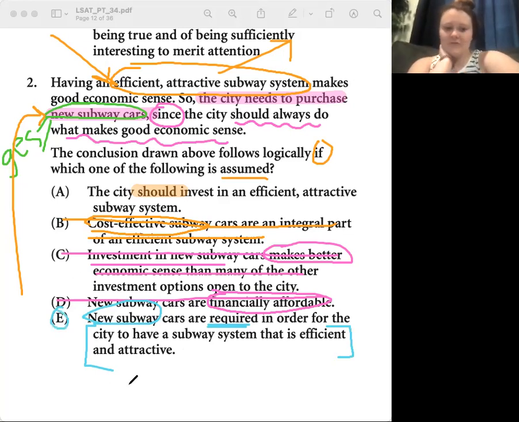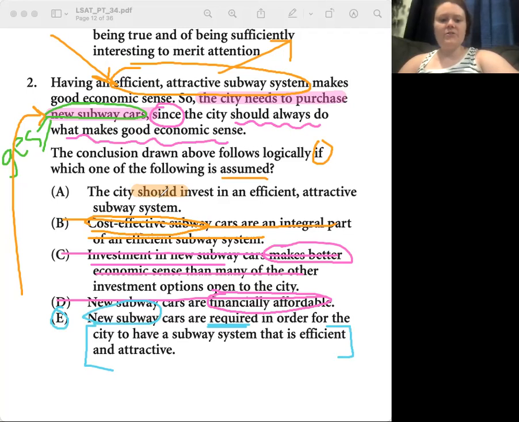Perfect. So how do you feel about this? And then back to A. Do you see why this one is wrong, where should is just too mild? Yeah. I was going to say A might be a strengthener, but even then, why would A still not be a great answer for a strengthen question? I just don't like A because it doesn't even talk about the new subway cars. Yes, excellent. It's still just talking about this efficient, attractive subway system. It's like, okay, but why can't we have that without new subway cars? Yeah. Excellent.